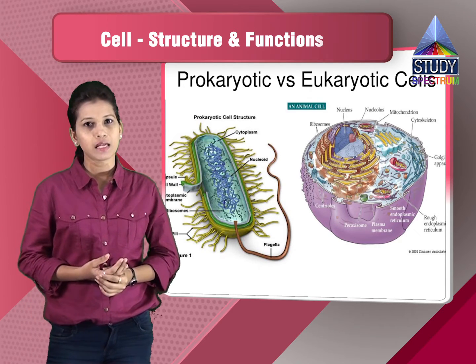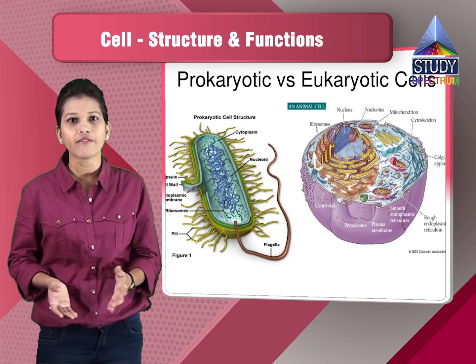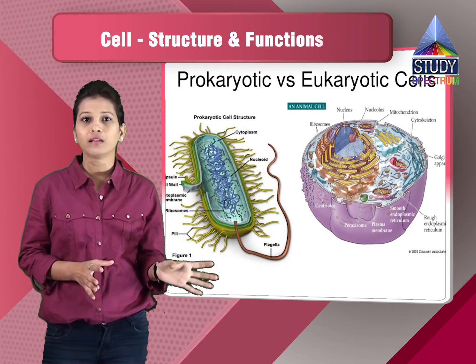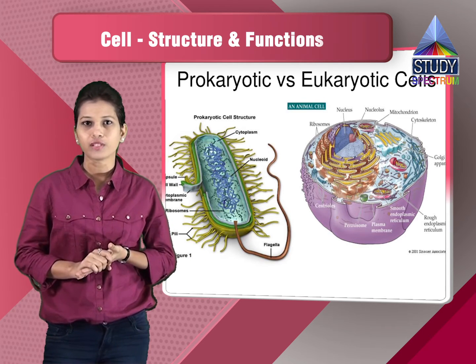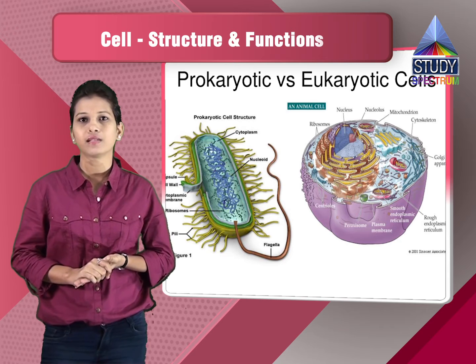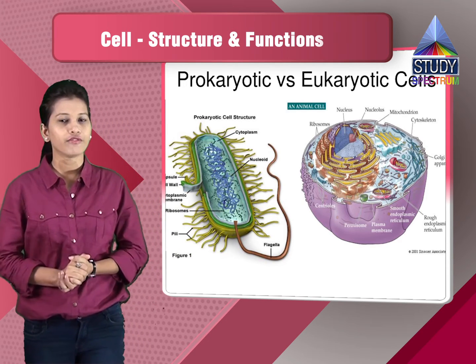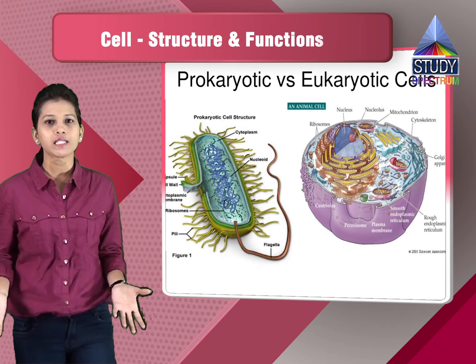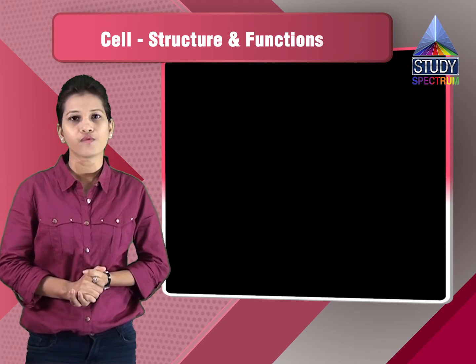Even in the plant, the xylem has a different function, whereas the phloem cells have different functions. They are various vessels performing different functions, and based on that we can classify cells as per their functions. So we have differences in organisms based on size, structure, shape, as well as functions.